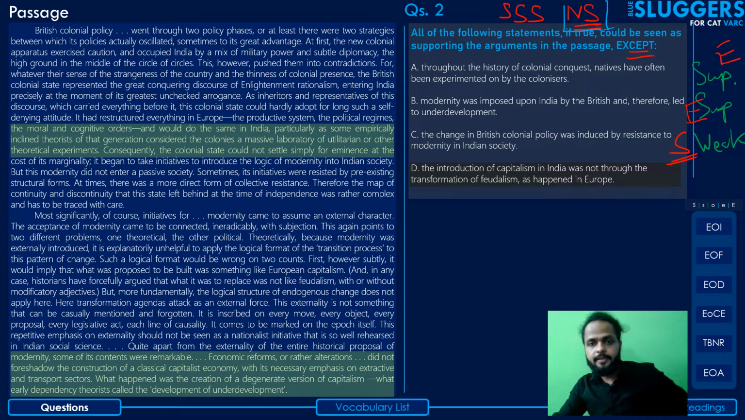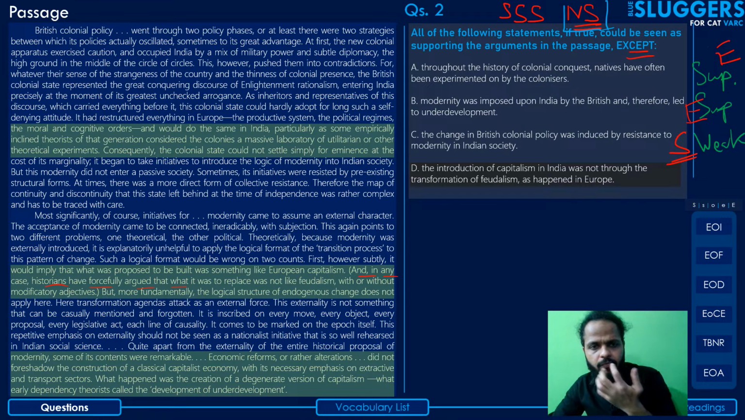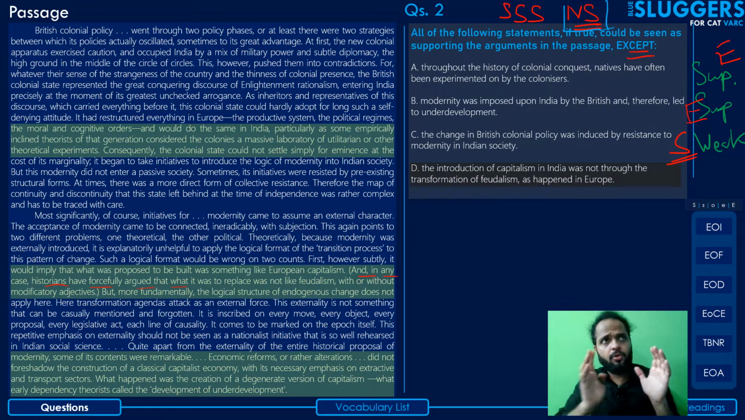Coming to option D: the introduction of capitalism in India was not through the transformation of feudalism as happened in Europe. Yes, the author has mentioned this very clearly in brackets. He says that, in any case, historians have forcefully argued that what it was to replace was not feudalism, with or without modificatory adjectives. So whatever the British were trying to replace, the original form of the Indian society, that was not that of feudalism.